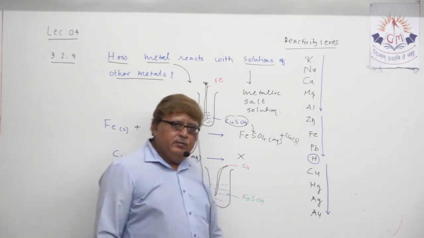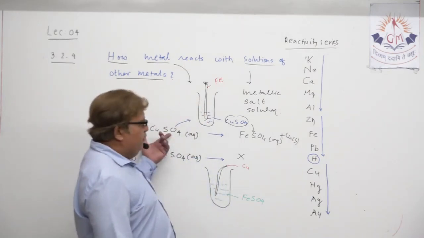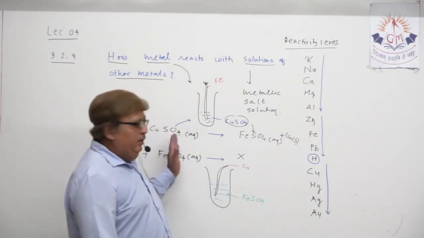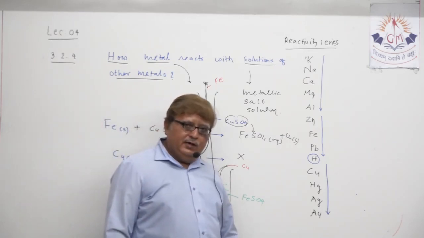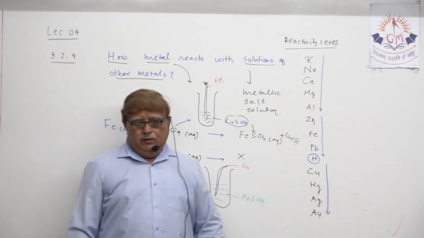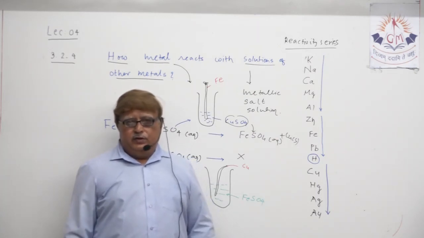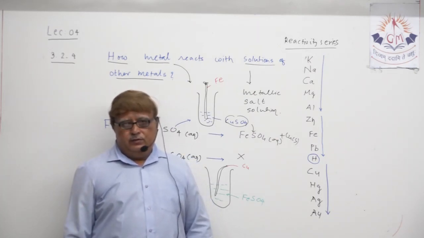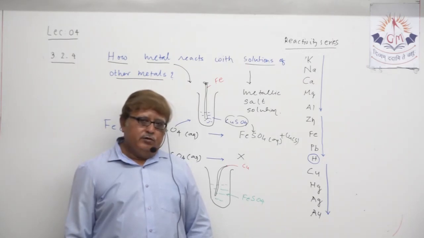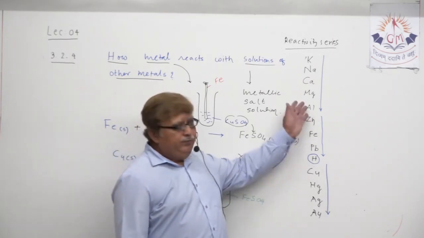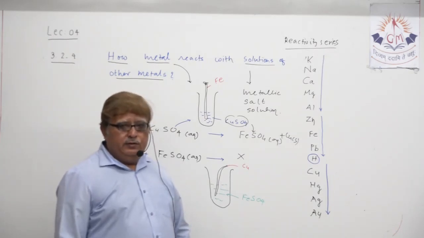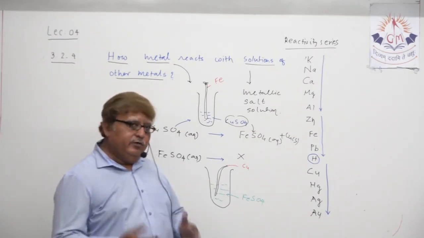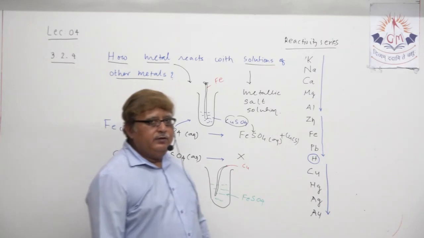reactivity series. Why am I suggesting you remember this? Because in the exam you will be given a combination of one metal and another metallic salt, and if you are asked whether a displacement reaction will take place or not, at that time if you can remember this metallic reactivity series, you are able to justify it.